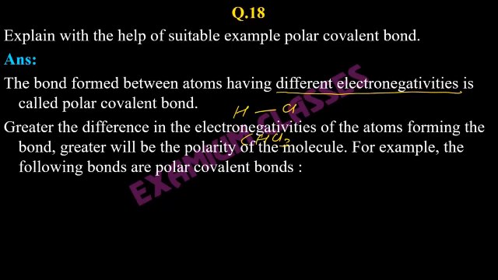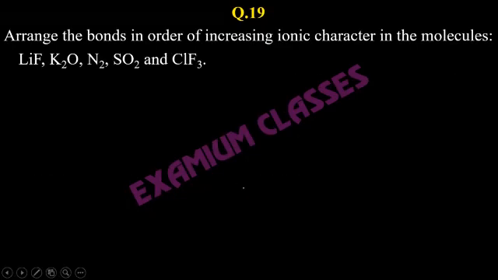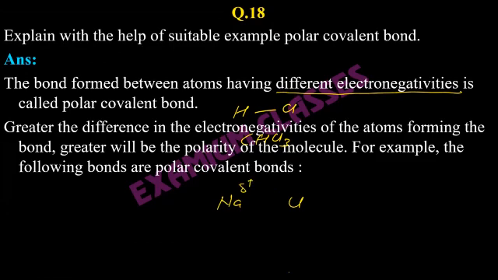Greater the difference in electronegativities of the atoms forming the bond, greater will be the polarity. Okay. But if the difference in electronegativities is too high, then that can lead to an ionic bond instead of a covalent bond. In that case, the electronegativity phenomenon will disappear. For example, between Na and Cl, the difference in electronegativities is so high that they lose the electron and gain the electron. So there the phenomenon of ionic bond will come into picture. Yes, H2O is a polar covalent bond.